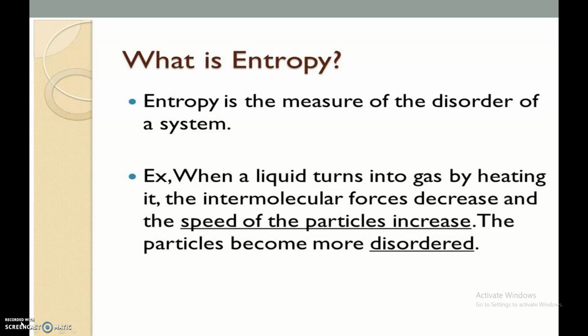For example, when a liquid turns into gas by heating it, the intermolecular forces decrease. When we change liquid into gas, the intermolecular force between the particles decreases and the speed of the particles increases. Thus, particles become more disordered. That is, the randomness of the particles increases. So, the entropy of that system will be more.